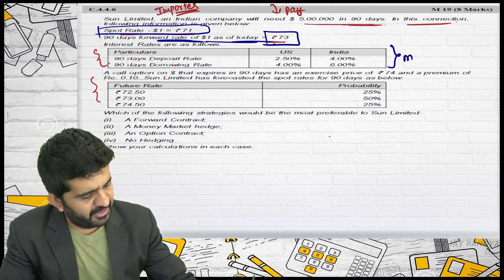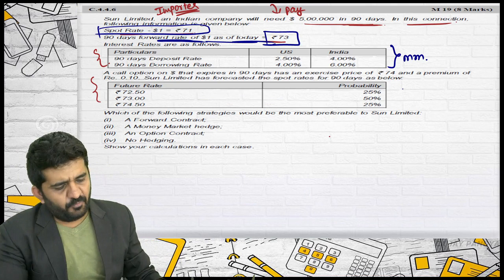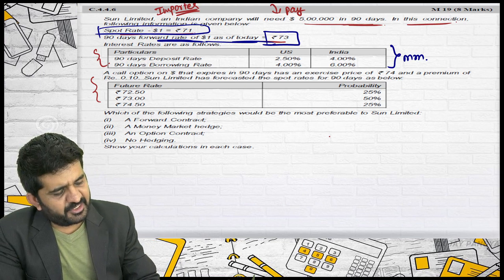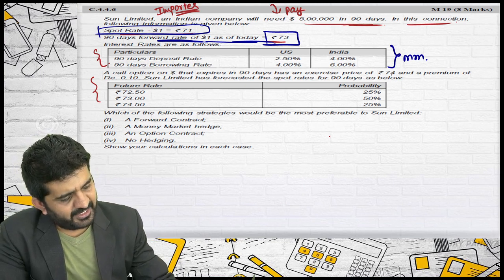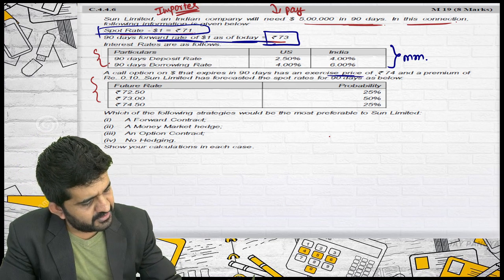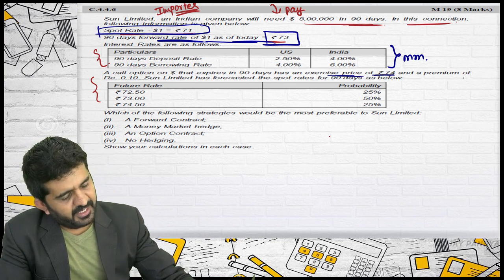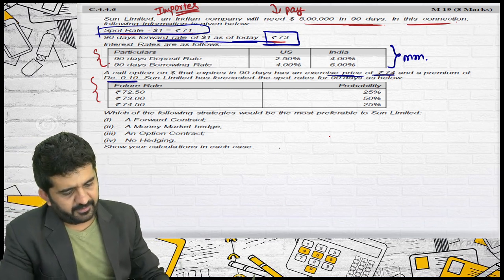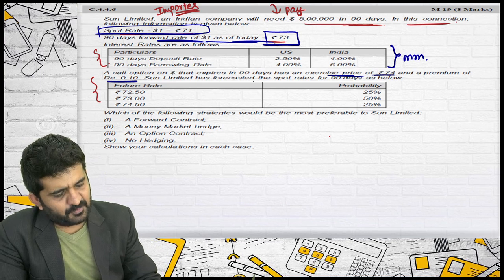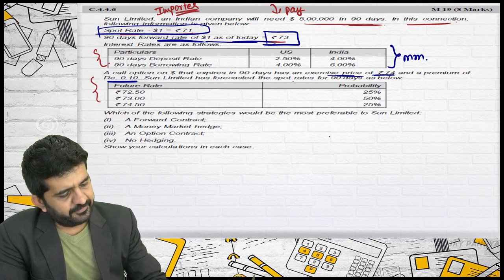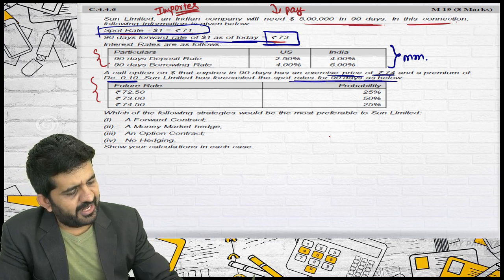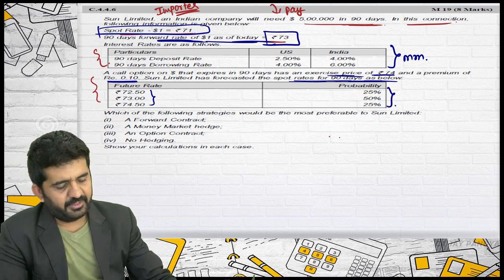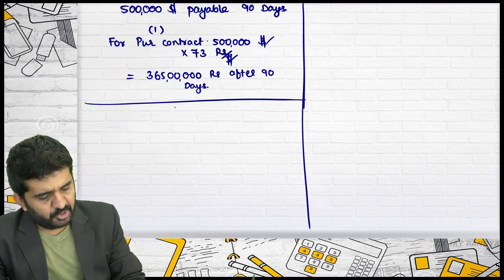This is for money market. Let me do first for option. A call option on dollar that expires in 90 days has an exercise price of 74. What is the exercise price? It is 74, and a premium of 0.10 rupees. Sun Limited has forecasted the spot rate for 90 days as below. So after 90 days, you will be having this rate. This is hedging through option.